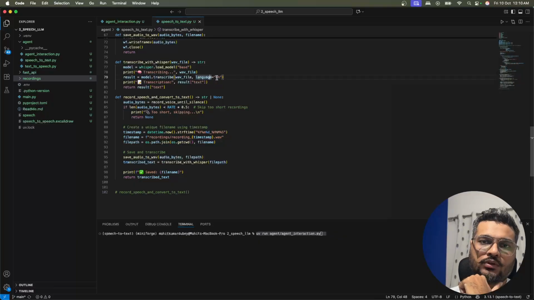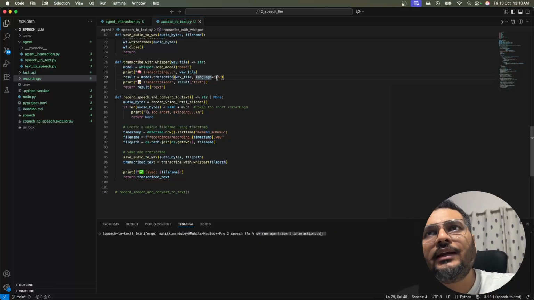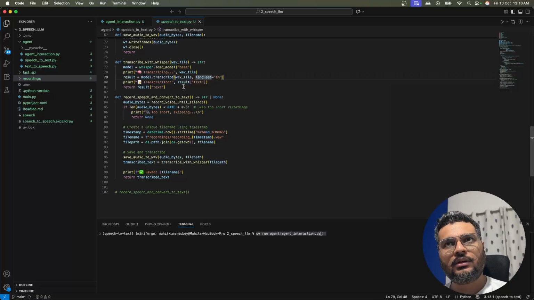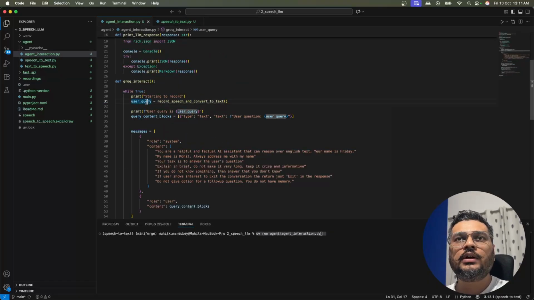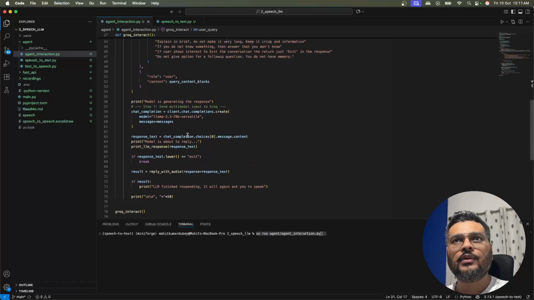You can give a language over here. Since I'm speaking in English and I know that this is the particular language, I have set it, but you can go to the site and see all the different languages that Whisper supports, and give any of those. Once it is done, you have the result, and then that text is returned. It's a kind of dictionary from which I am extracting the text. Once I receive the text, I return it, and you will see over here that it is used as the query. Now this we have already understood.